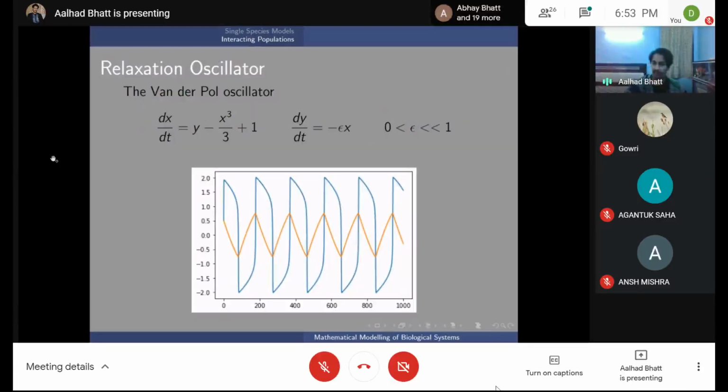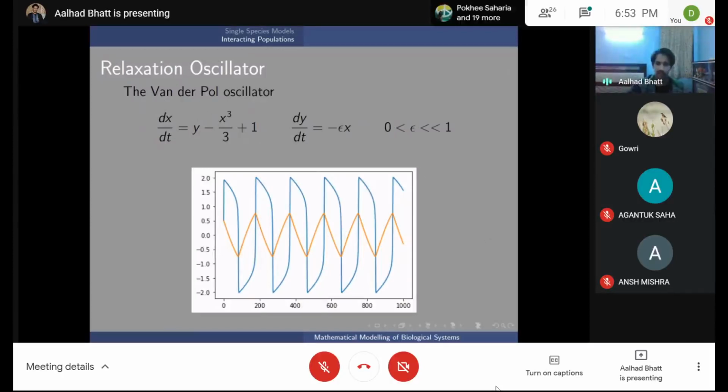Another thing is the van der Pol oscillator. So here the cool thing is that you have this entirely continuous equation where this is continuous, this is continuous, but you still get this sort of behavior where you have a really sharp jump, and even here you get some really sharp jumps. So it's not something you would imagine could be modeled by continuous differential equations, but it turns out that it can.